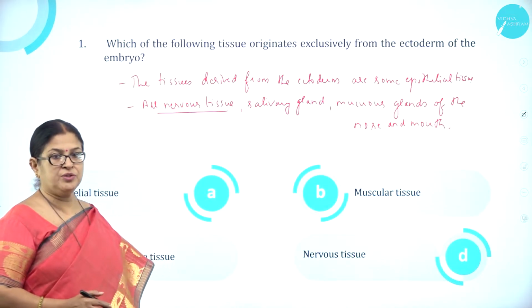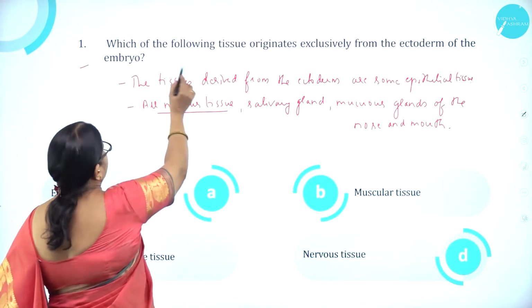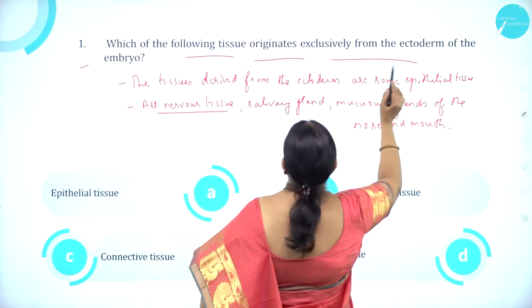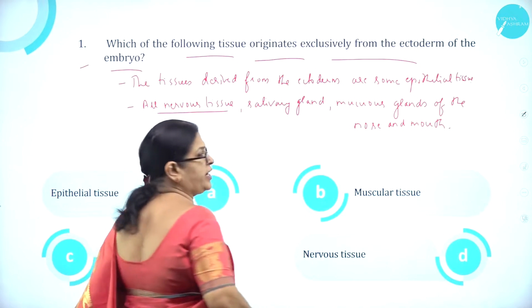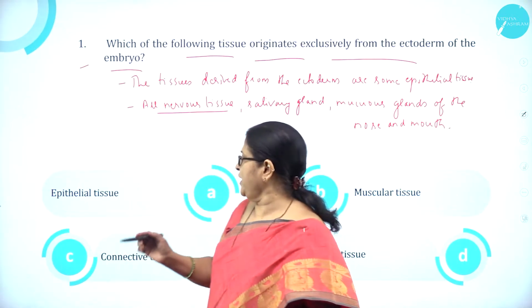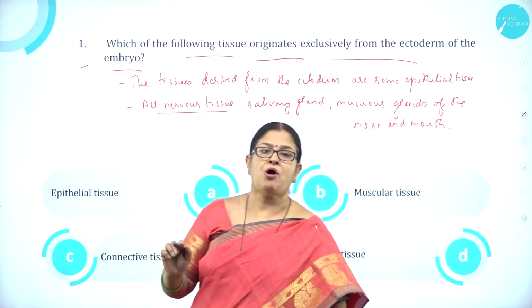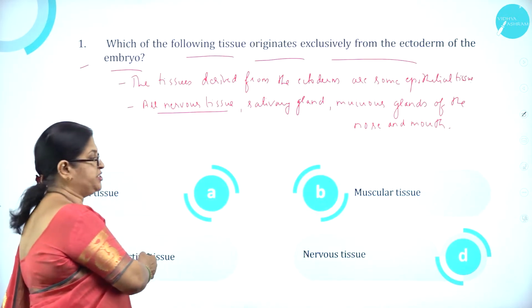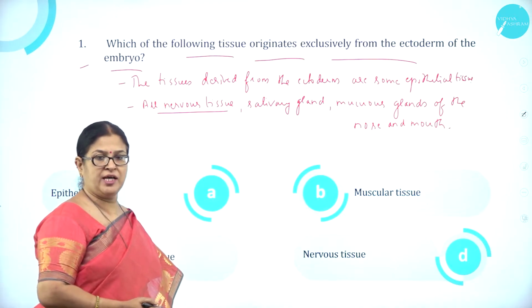Moving on to question number 1. Which of the following tissue originates exclusively from the ectoderm of embryo? Option A, epithelial tissue. Option B, muscular tissue. Option C, connective tissue. And option D, nervous tissue.